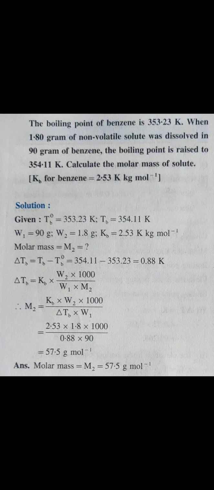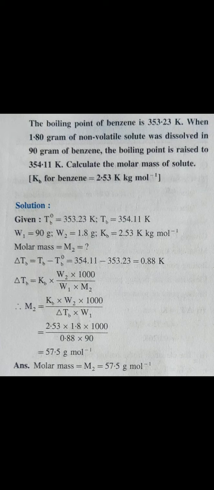When 1.80 gram of a non-volatile solute was dissolved in 90 gram of benzene, the boiling point is raised to 354.11 Kelvin. Calculate the molar mass of the solute. The molar elevation boiling point constant is given: Kb for benzene is 2.53 Kelvin kg per mole.